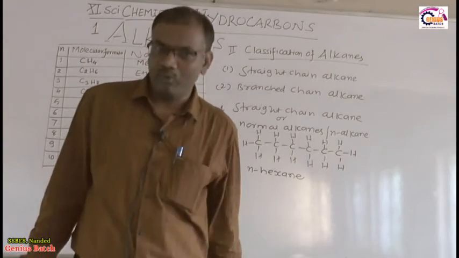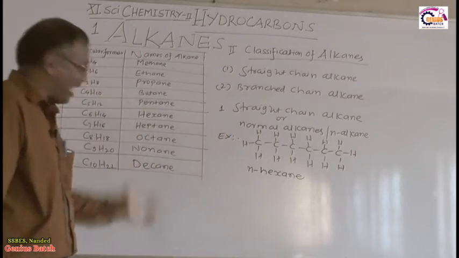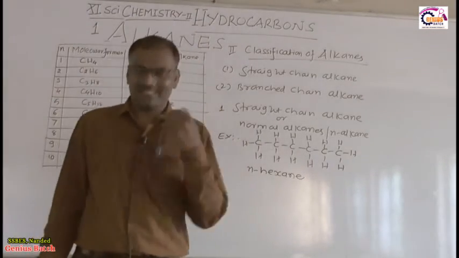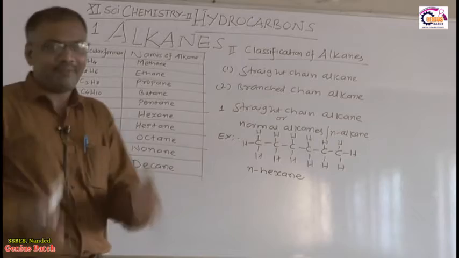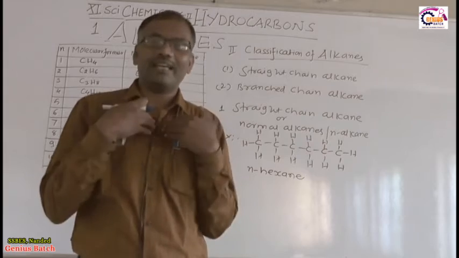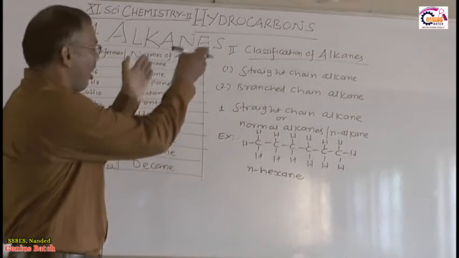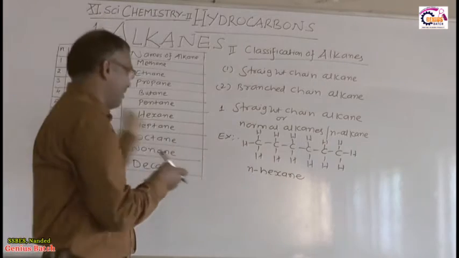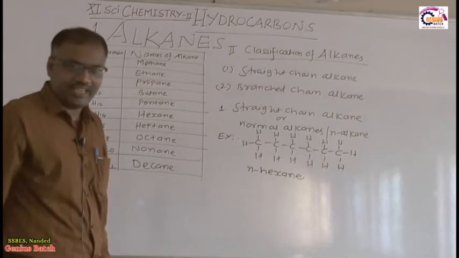You prepare this chart in your notebook, and you can send it to my mobile number, also my WhatsApp number. My mobile number and WhatsApp number are the same. You send me this chart on WhatsApp so that I can see that you have prepared it. Then you can easily understand all the examples of straight chain alkane, the normal alkane. Right? This is regarding the straight chain alkane.